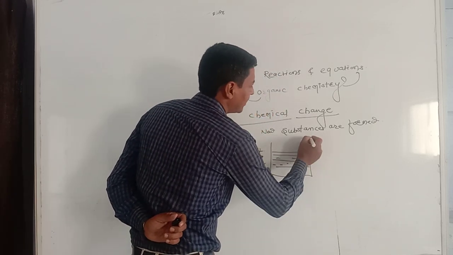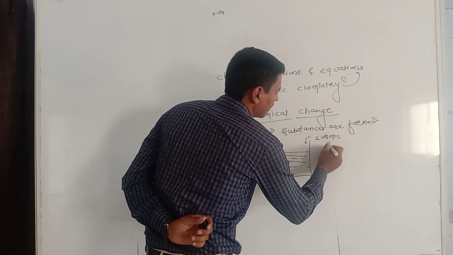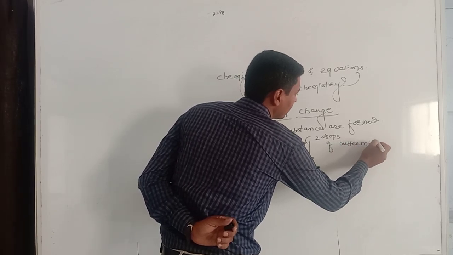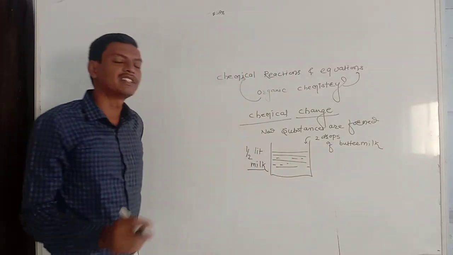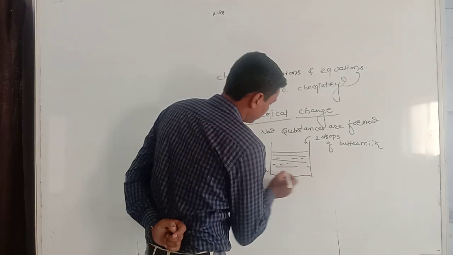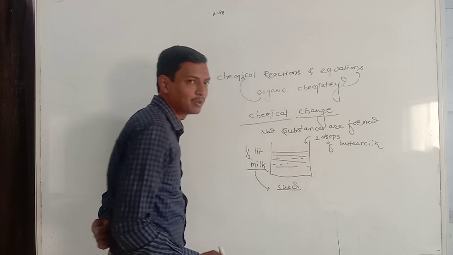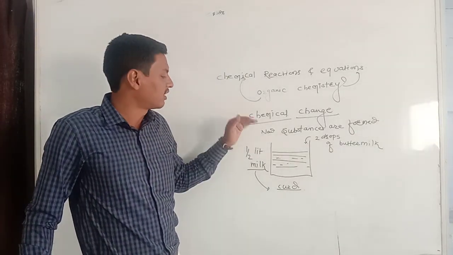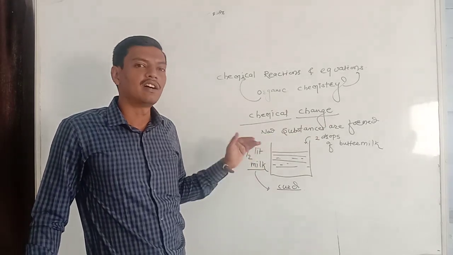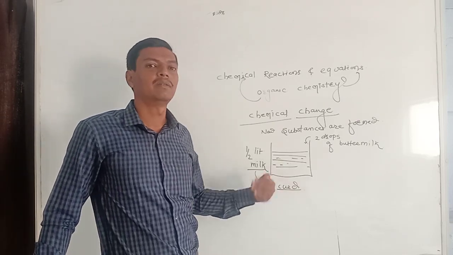The container is partially filled with half liter of milk. In the evening, if I drop 2 drops of buttermilk in the milk, what will we observe in the morning? We can observe in the morning the milk is converted into curd. Hence we can say the conversion of milk into curd is a chemical change. Means the constitution of milk and curd is always different. Hence a new product has been formed in the form of curd.